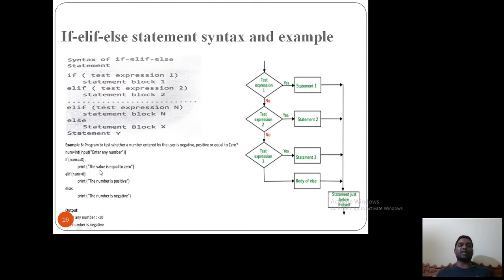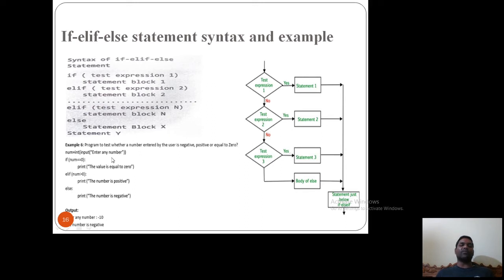One condition is completed. If number greater than 0, the number is positive. Obviously it's a positive condition. If these two fail, that means the remaining part is negative. I will simply write the negative part in the else condition: else, the number is negative.